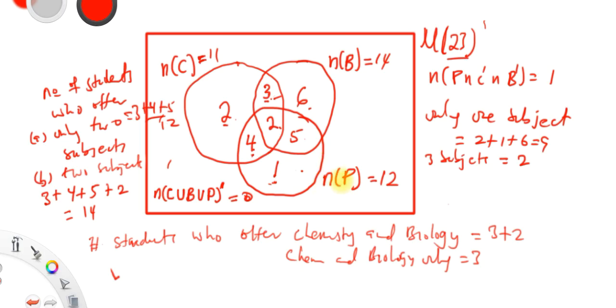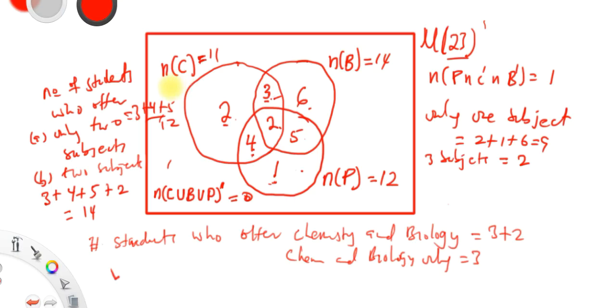So it's the same as saying the number of students who offer biology and physics but not chemistry. So yes, we have to know this very well. These are the key terms that will be mentioned in the question. If you hear the number of students who offer chemistry and biology only, it is the same as the number of students who offer chemistry and biology but not physics. Yes, you have to note that very well.